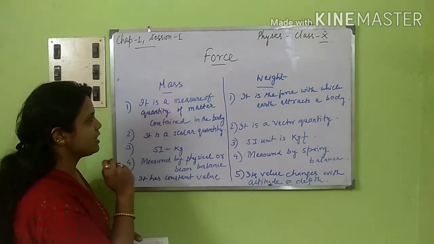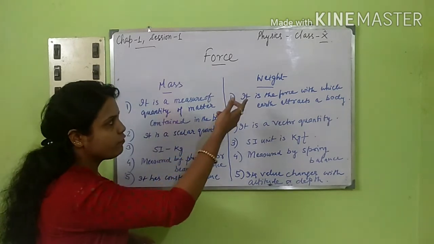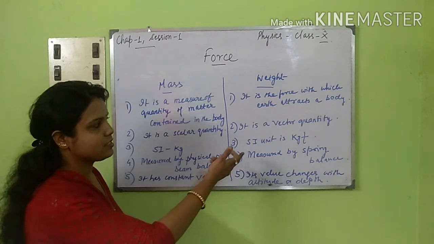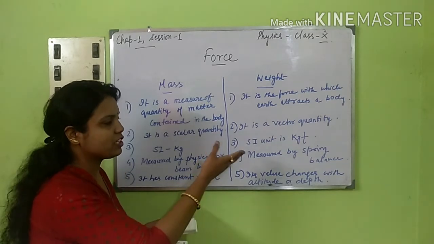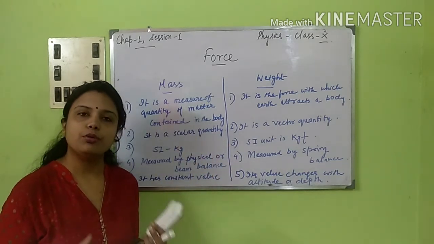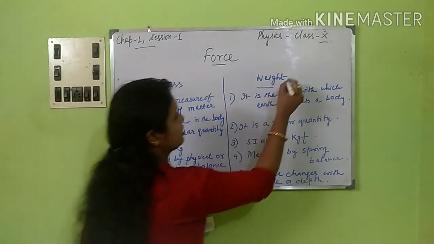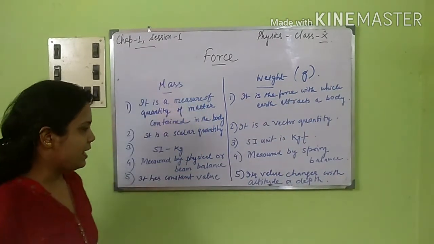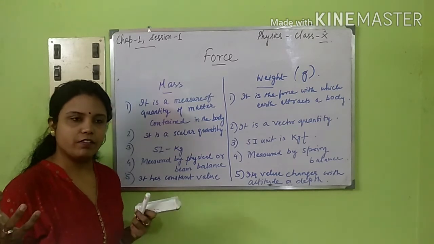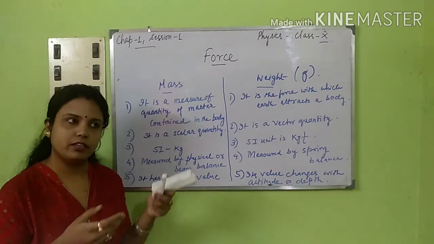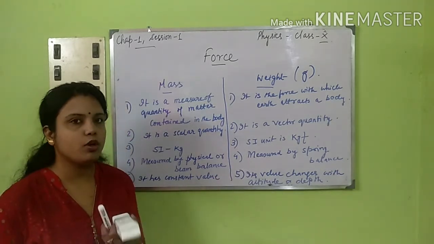Third, we are coming to the SI unit. SI unit for mass is kg, or the CGS unit is gram. For weight, as we have just read, the SI unit is kgf, and the CGS unit is gram force. This kgf or gram force is the particular unit of gravitational force, which is denoted by G. Next, mass is measured by a physical balance or beam balance. You can easily find it in a grocery shop and you must have seen it many times. And weight is measured by a spring balance. One of them could be there in your labs also.